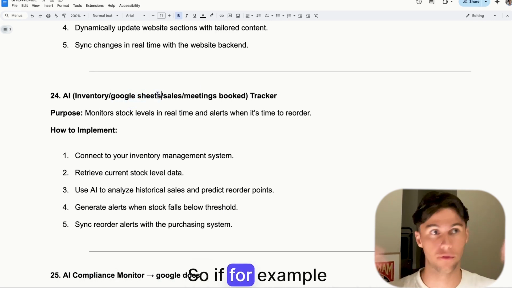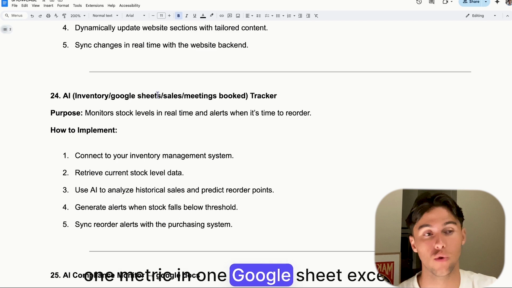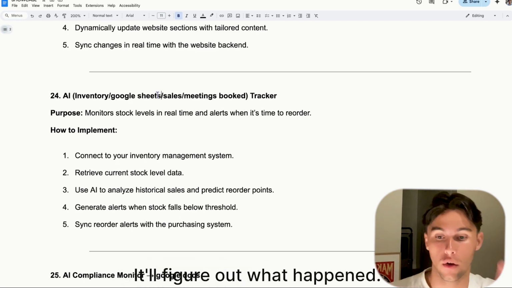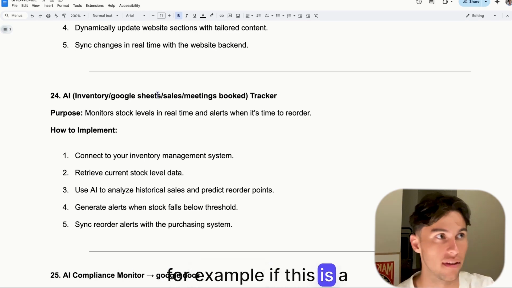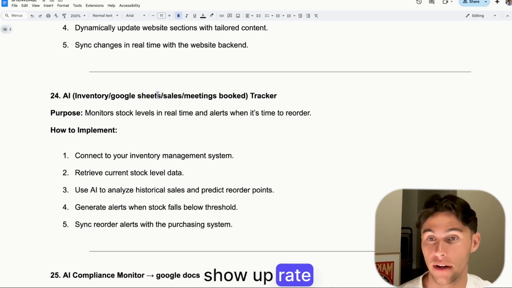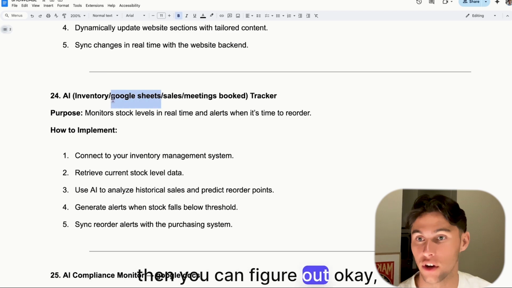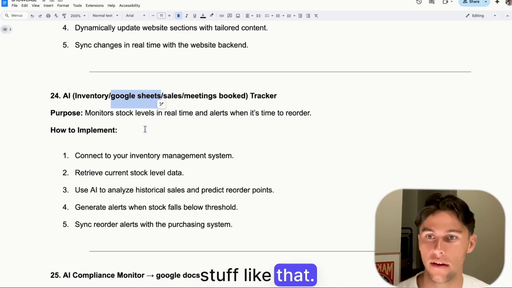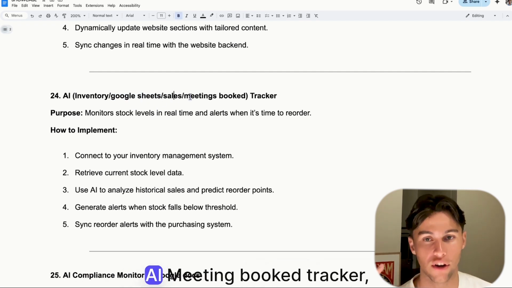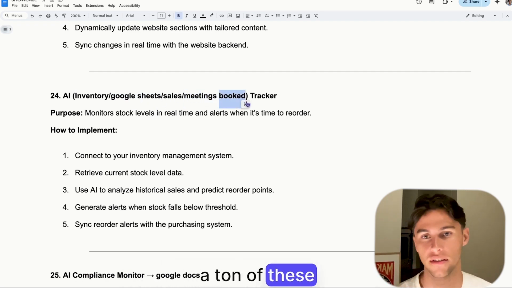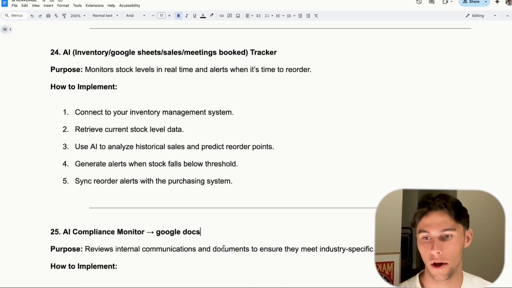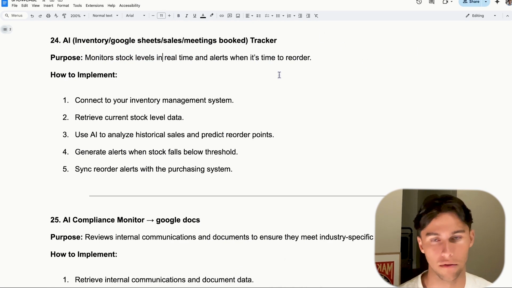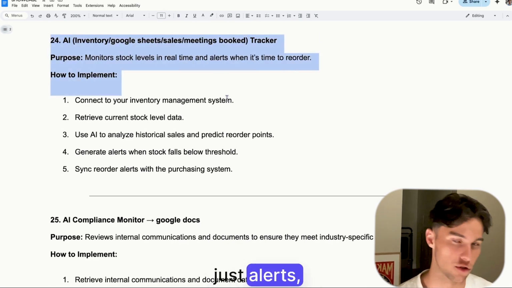So if, for example, one metric in one Google Sheet exceeds a specific point, the AI will be triggered. It'll figure out what happened. For example, if this is a show up rate problem, then you can figure out, okay, maybe this happened because we tested this, or they came from this source, stuff like that. So you can do AI sales tracker, AI meeting booked tracker, a ton of these. Very, very useful. I hope that makes sense, by the way. But it essentially monitors stuff in real time and either just alerts, right?